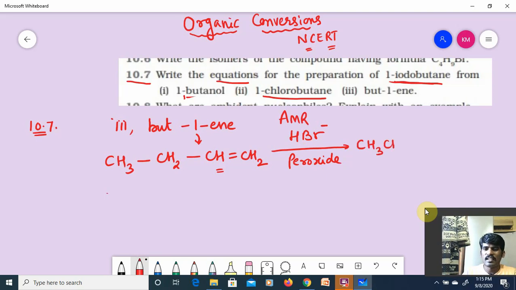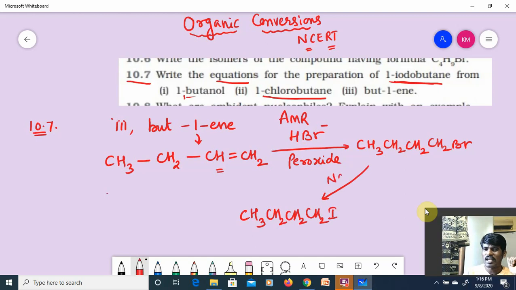So CH3, CH2, CH2, one H is added here, CH2Br. I got 1-bromobutane. I have to get 1-iodobutane, no? So obviously bromine should be changed into iodine. Almost I have reached. In the previous reaction I told you, guys. Then what will I write here? NaI in the presence of dry acetone. This reaction is called the Finkelstein reaction.